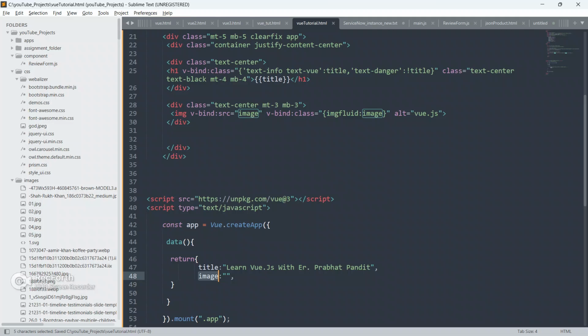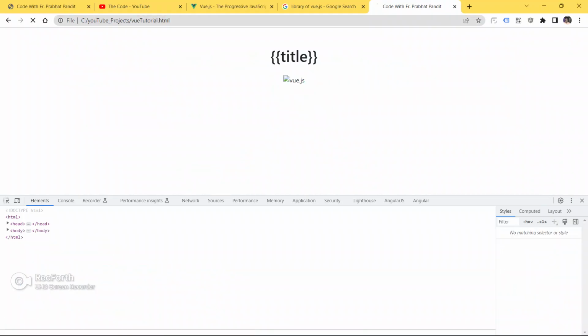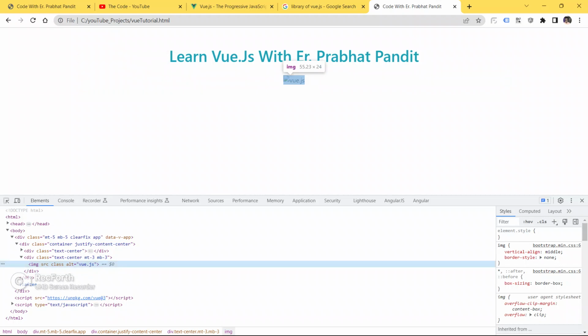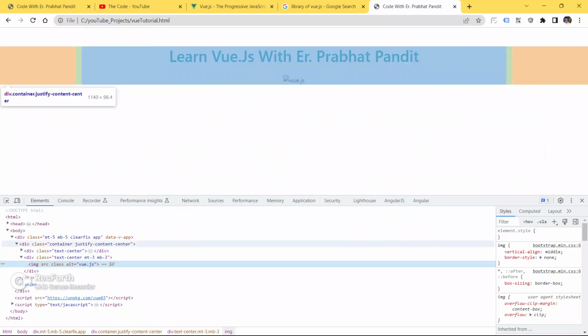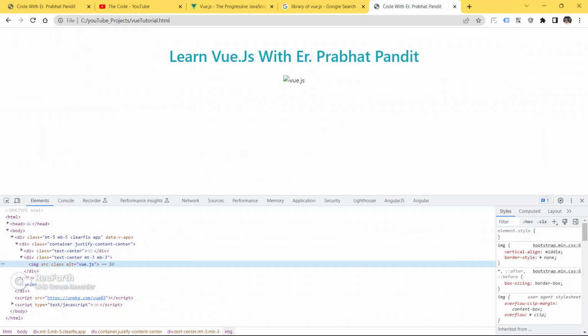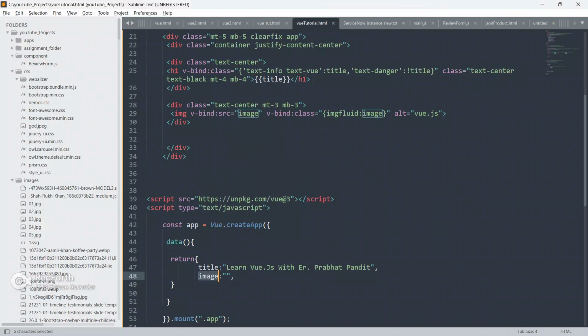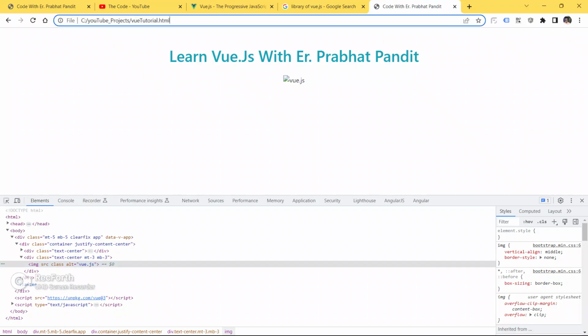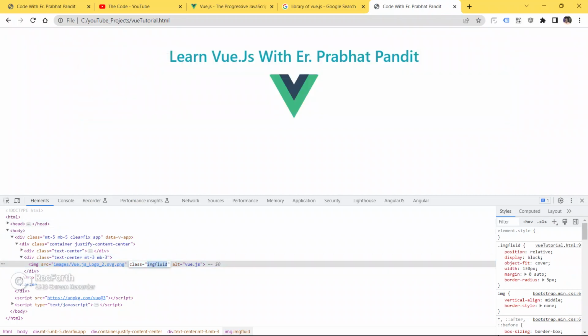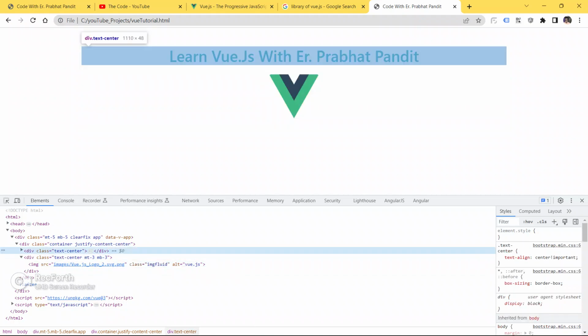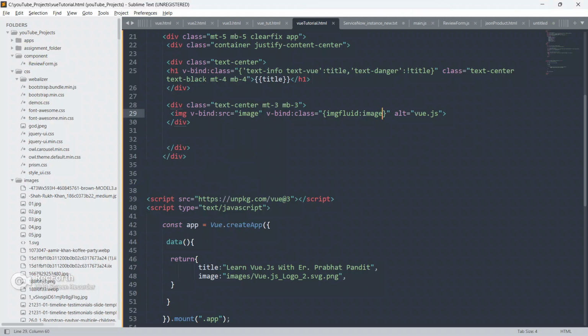So I have now unset the image property from the data. Save your code, go to the browser and refresh your page now. See guys, no class has been applied here, because we have unset the img property from the Vue instance. That's why no class has been applied and we are not able to see the image also. So let me Control Z this, save your code, go to the browser and refresh your page. See, now the class img fluid has been applied.